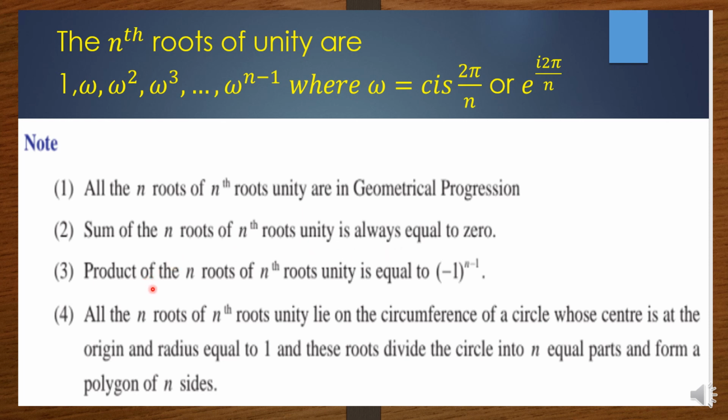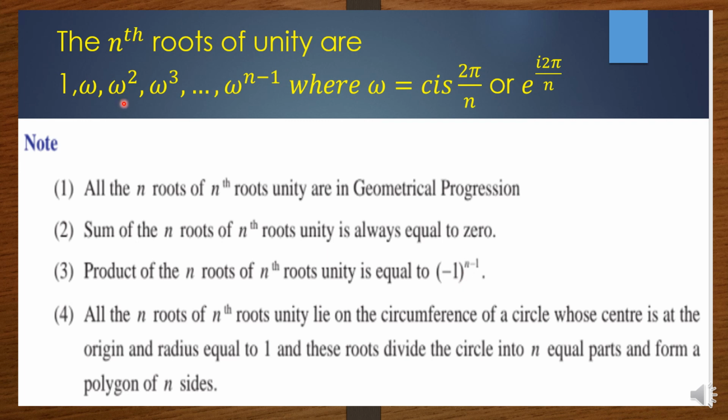The next one is the product of nth roots of unity is equal to minus 1 power n minus 1. When you multiply these roots, its value will be equal to minus 1 power n minus 1. If you take the cube root of unity, it means 1, omega, omega square, isn't it? So you multiply all the terms: it is 1 into omega into omega square, it is omega cube. Omega cube means the value is 1 for the cube root of unity. Here you see minus 1 power n minus 1, you replace n as 3. So 3 minus 1 is 2, minus 1 the whole square is 1. That is the answer you will get here.